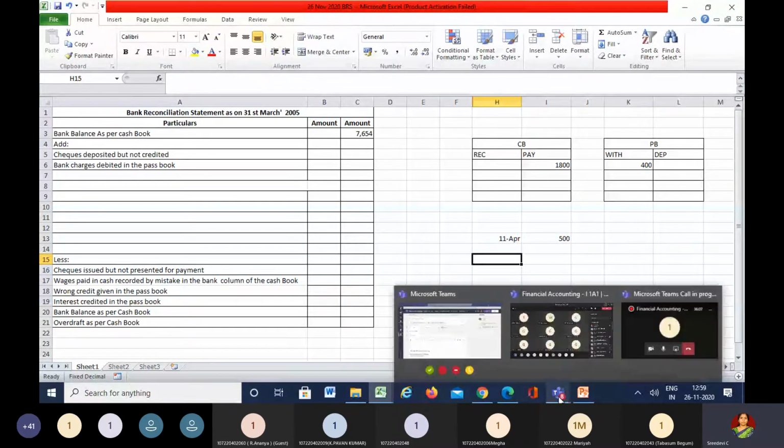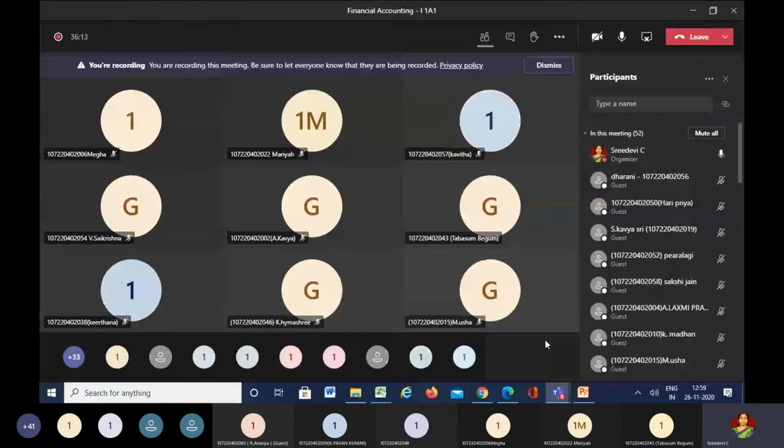So here, to have a proper understanding, let me consider, for example, Haripriya. Think that I am Purushottam. I have issued 3 different checks. To Haripriya, I have given 400 worth of check. The next, to Alagi, I have given 500 worth of check. Clear? So 400 plus 500, 900. But what is the total of the checks which have been issued? 1800 has been issued. So out of this 1800, if you minus 900, how much are we left with?